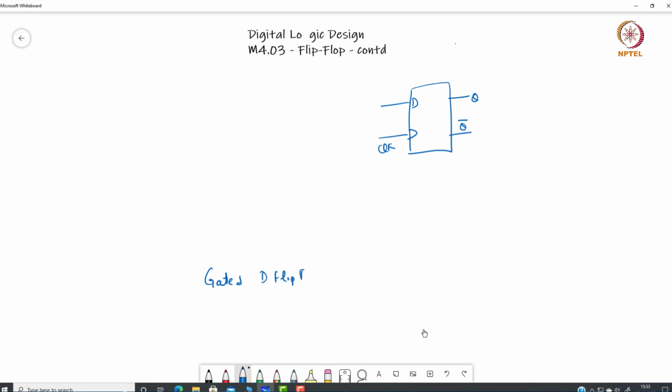One idea of a gated D flip flop could be something like this: I have this gate value and I use it with the clock, and then use the result as the input to my regular clock. This is a straightforward circuit.